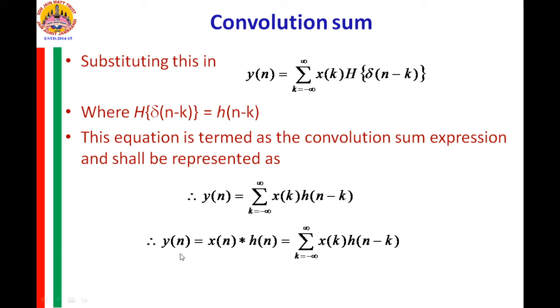This convolution sum is mathematically given by this summation expression and symbolically expressed as x of n convolved with h of n. This operator is called the convolution operator. It says that we are convolving x of n with h of n, and to perform this operation we use the summation k varying from minus infinity to plus infinity x of k into h of n minus k.